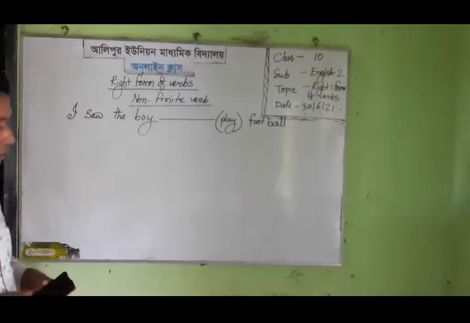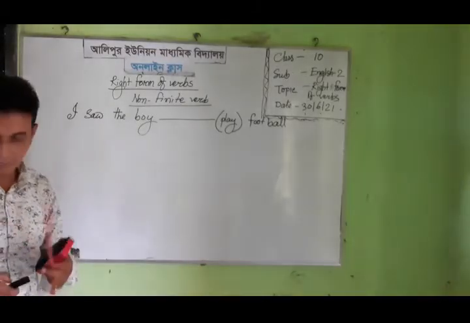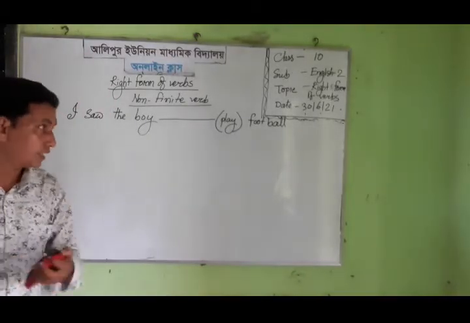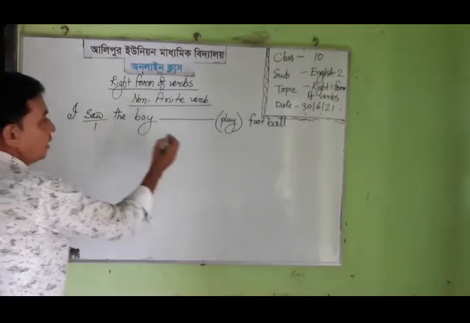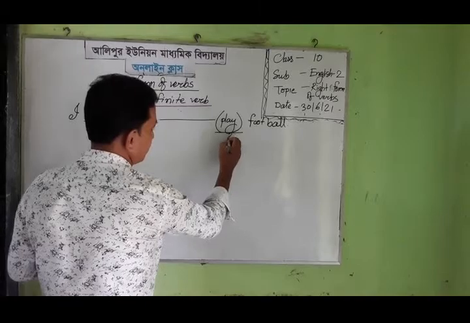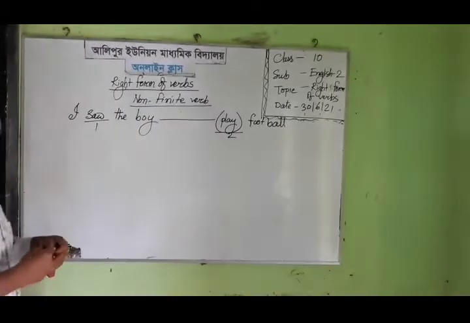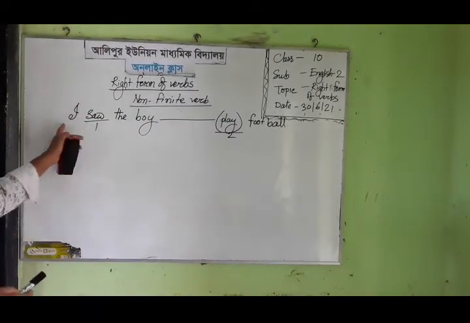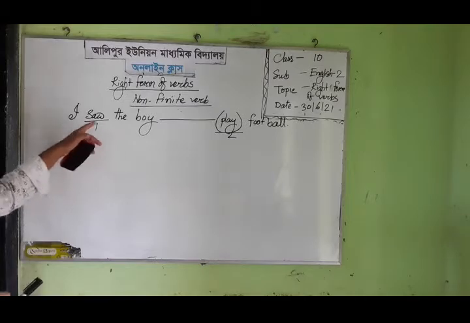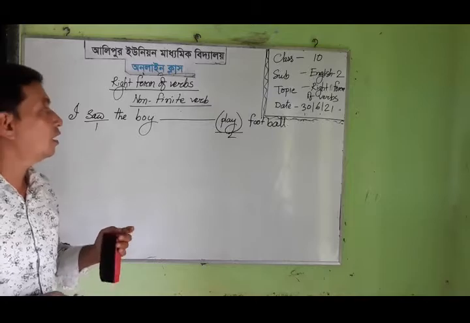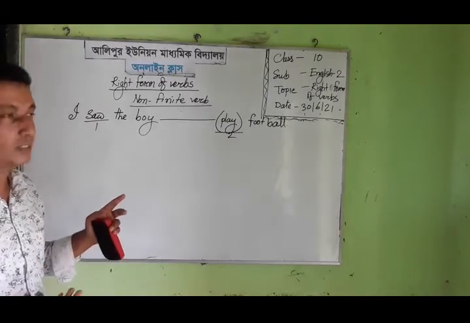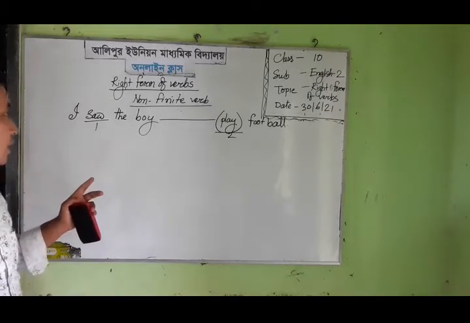In this sentence, there are two verbs. You have noticed, one is saw and two is play. Saw is a finite verb because this verb sits after the subject. The verb which sits after the subject and completes the sense of the sentence is called a finite verb.